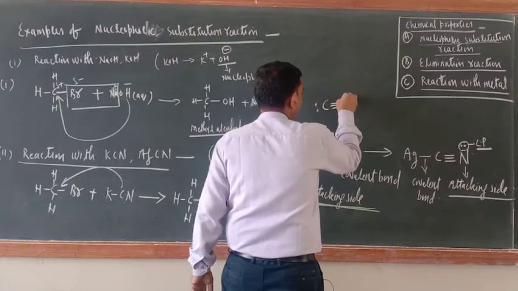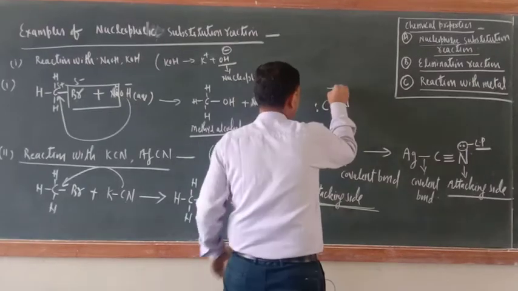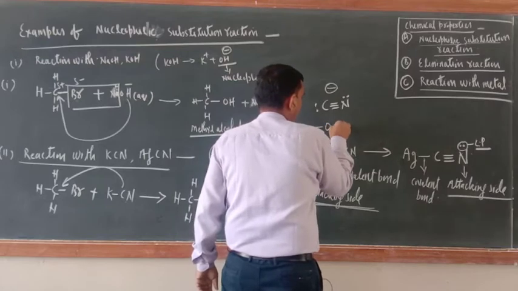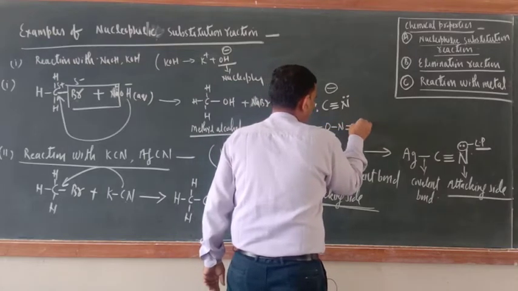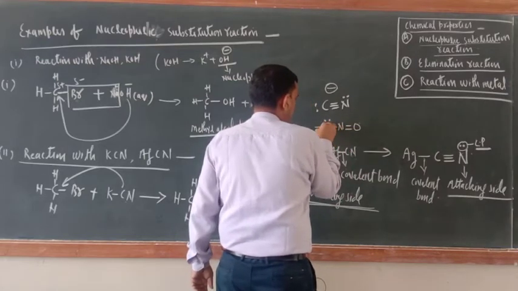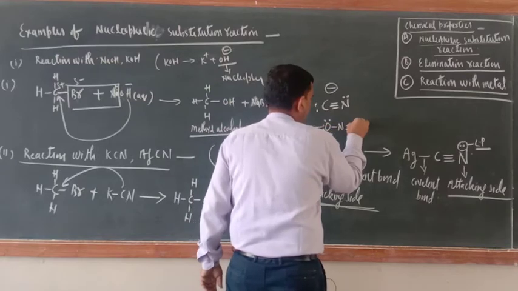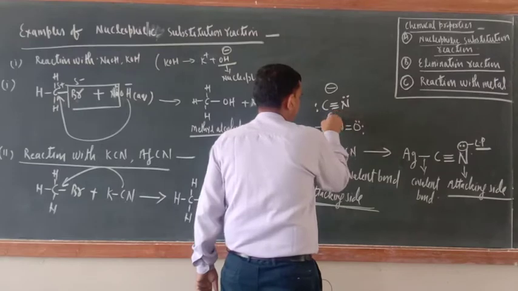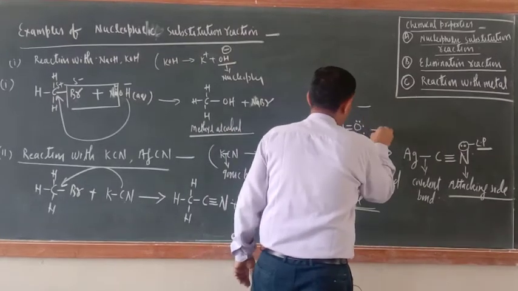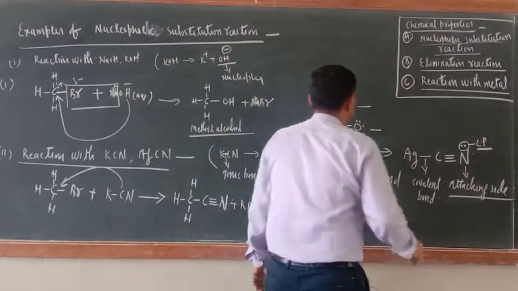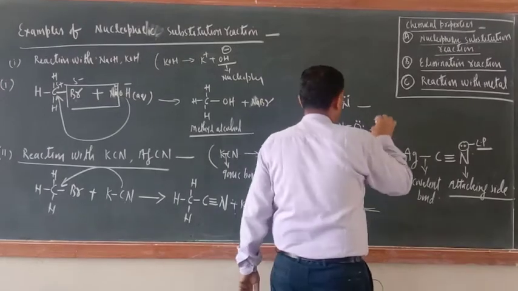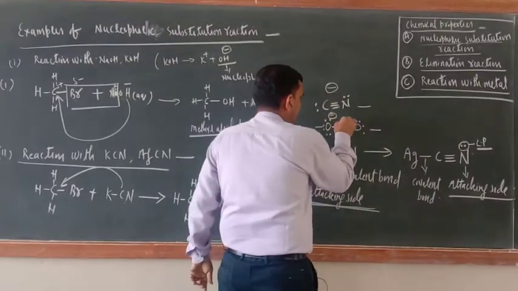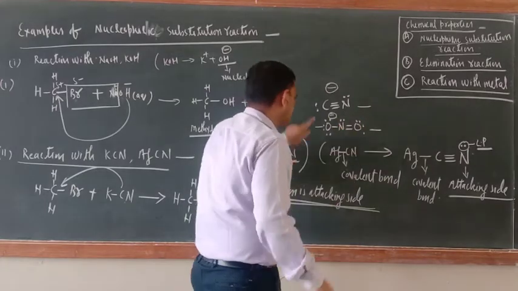Always remember cyanide: C triple bond N, with a negative sign. Similarly, in nitrite, O and double bond O, here 2, 4, 6 negative. Here also, both ends are attacking sides.